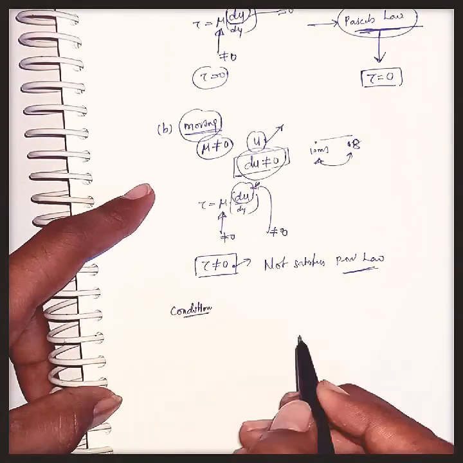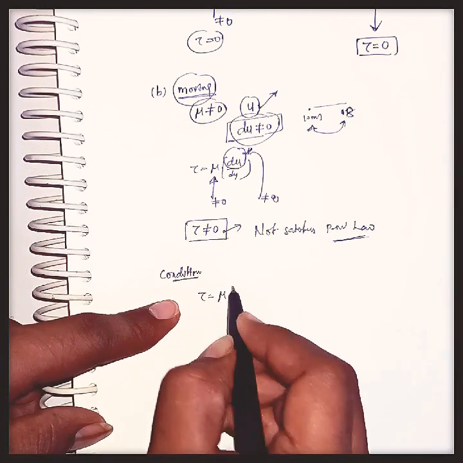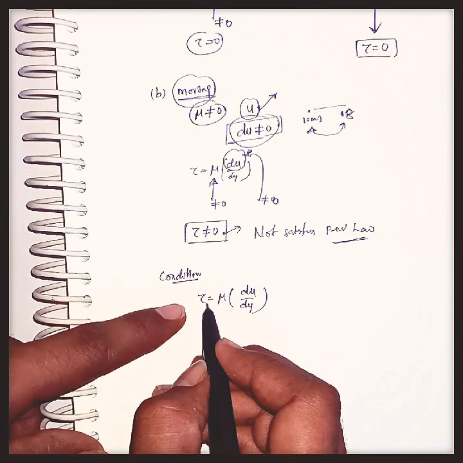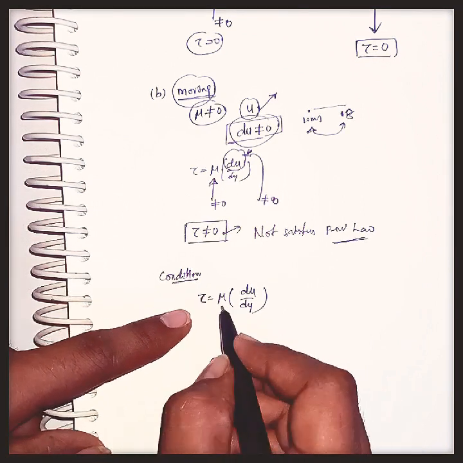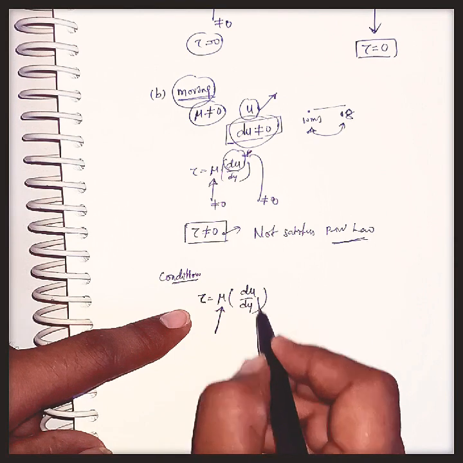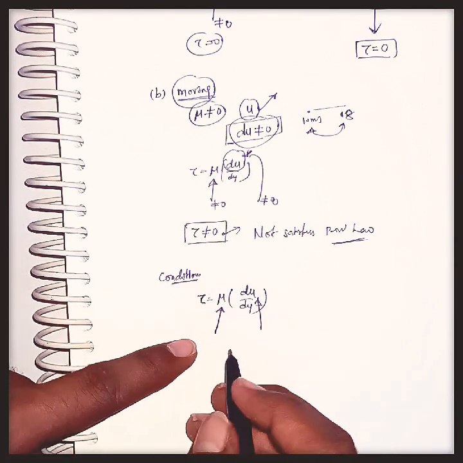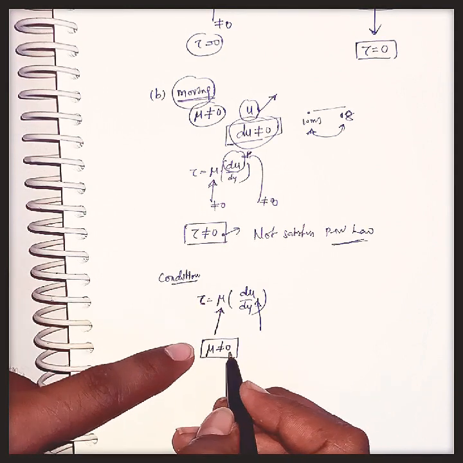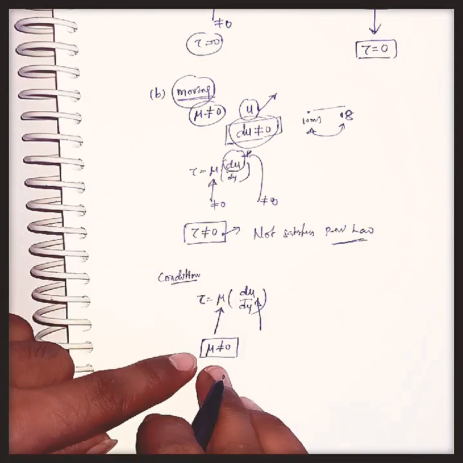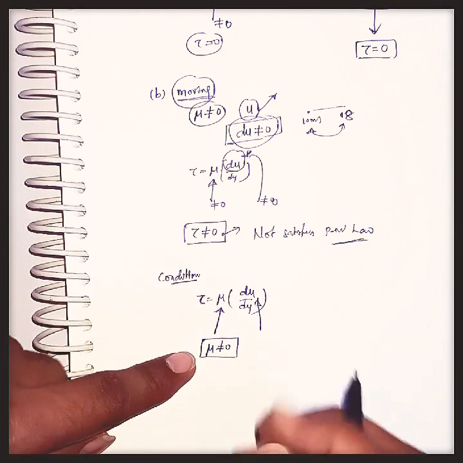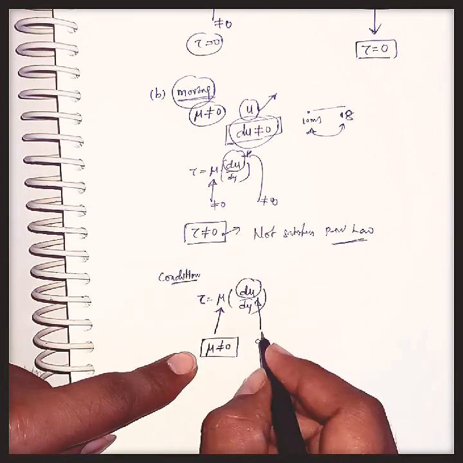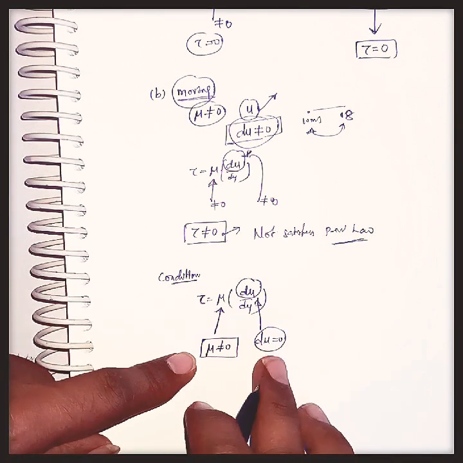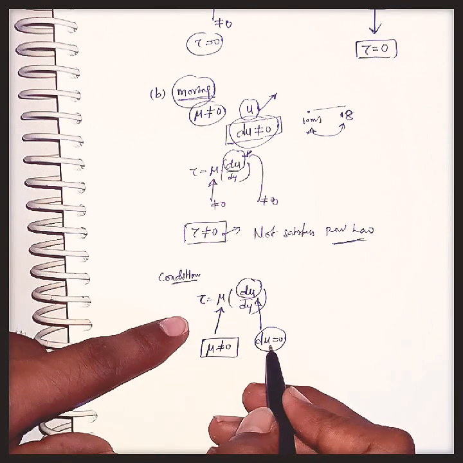The condition is, as we know, tau equals mu into du by dy. To satisfy Pascal's law, any one of these two should become 0. For real fluids, the viscosity value never equals 0, so we cannot make the viscosity equal to 0. The main condition here is that we can make the change in velocity equal to 0. If we make this change in velocity equal to 0 and substitute it in this equation, tau will become 0.